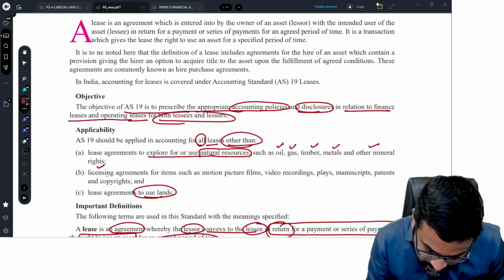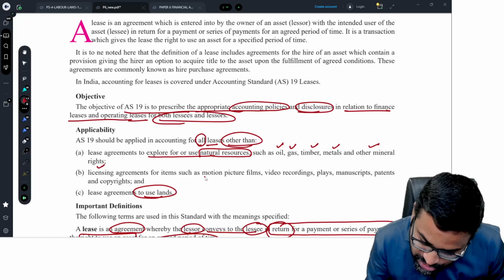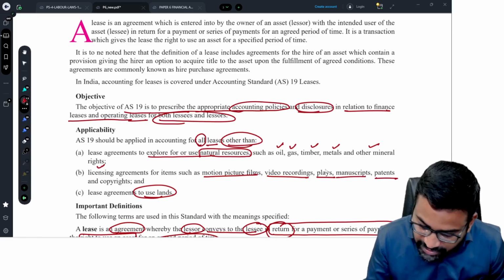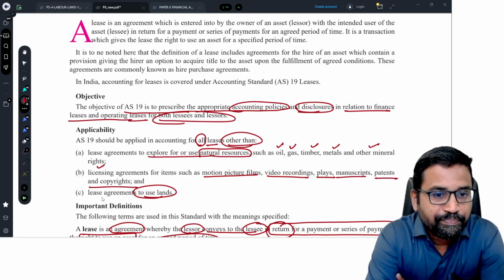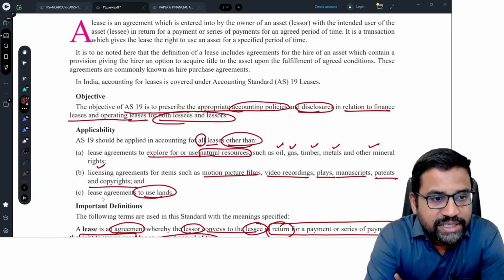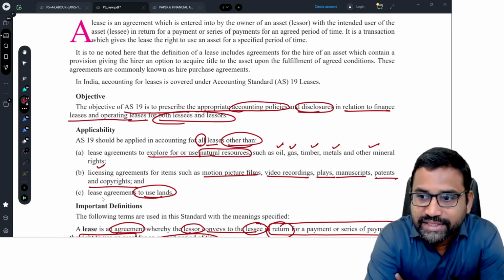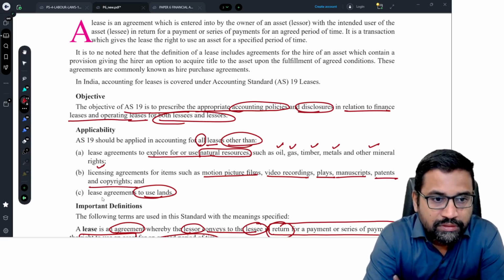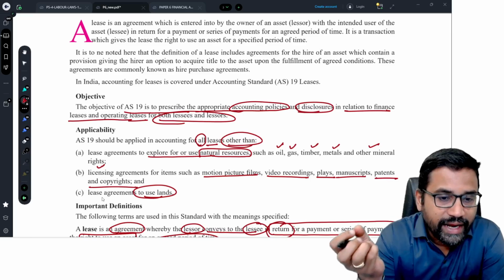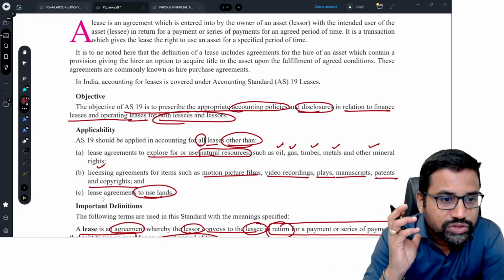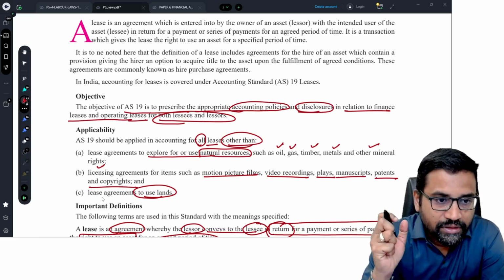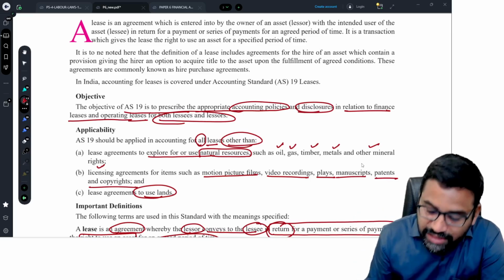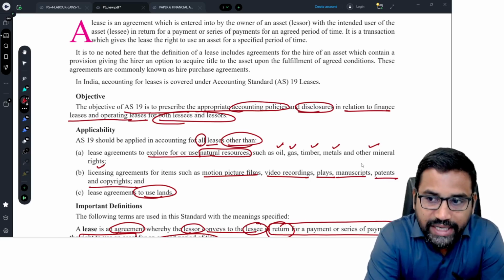And one more thing is licensing agreements for items such as motion picture films, video recordings, plays, manuscripts, patents and copyrights. Any lease agreements entered for taking lease of motion picture films, movies, cinema or video recordings or plays or manuscripts, patents, copyrights.